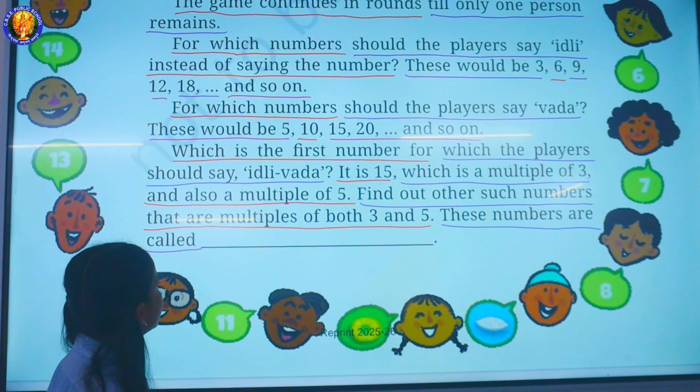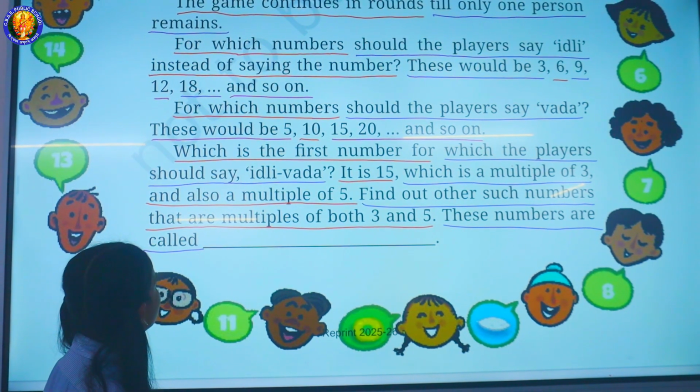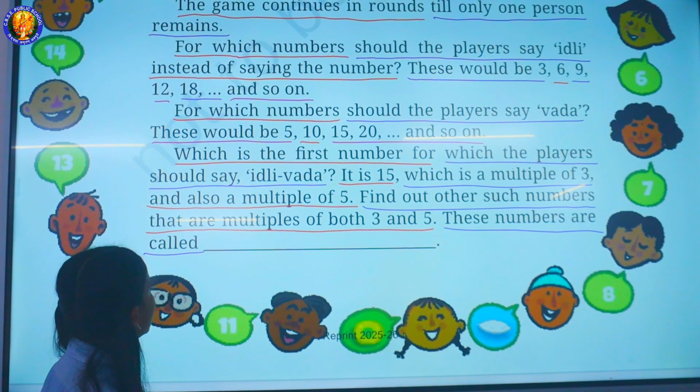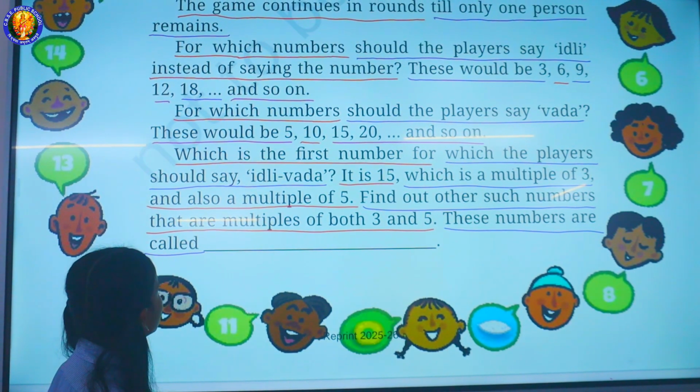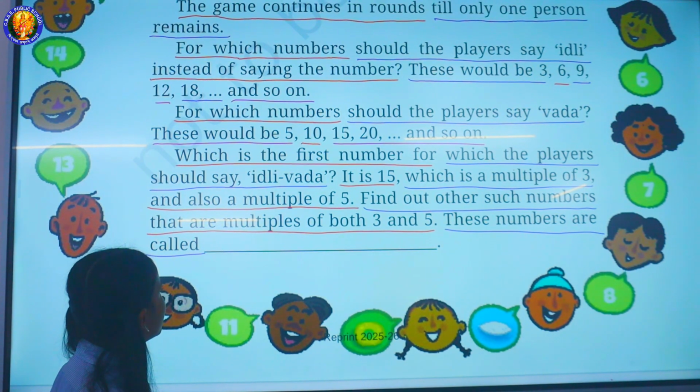These would be 3, 6, 9, 12, 18, and so on. For which numbers should the player say vada?